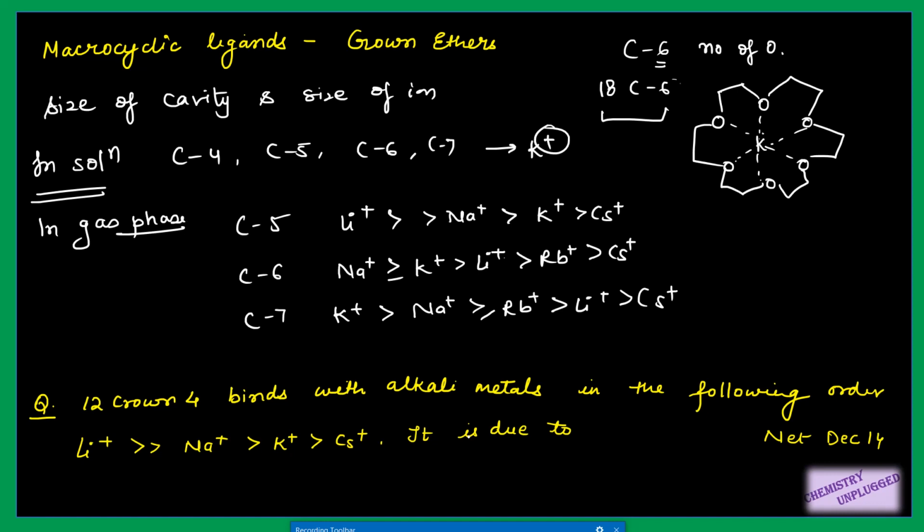Different options are given, and the right answer is the size of ions and the cavity. The most important factor is size, right? So you can remember that for solution, preference will always be given to potassium. Then in gas phase you can remember this order.